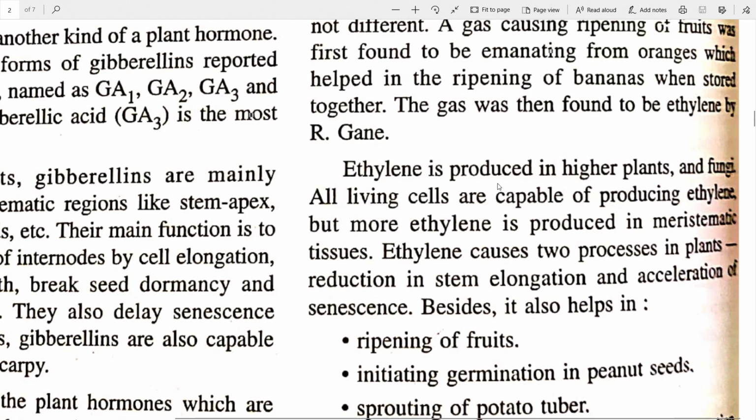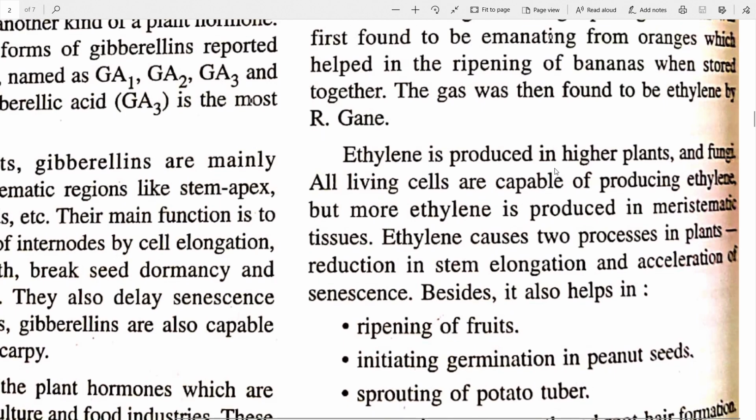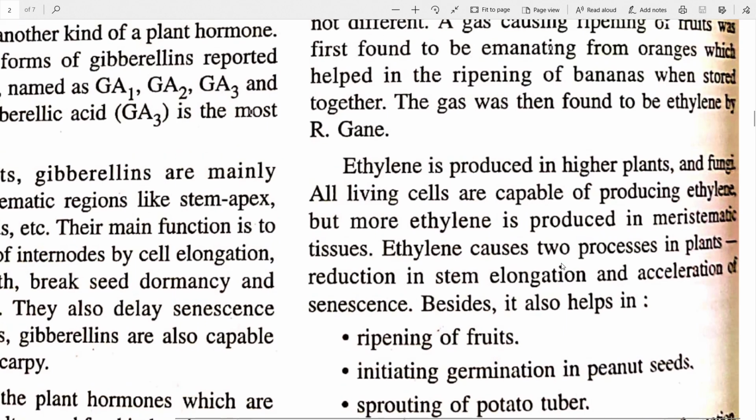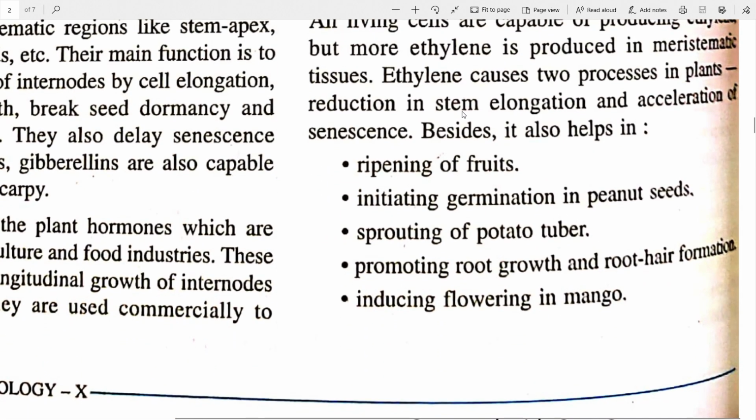Ethylene is produced in higher plants and fungi. All living cells are capable of producing ethylene, but more ethylene is produced in meristematic tissues. Ethylene causes two processes in plants: reduction in stem elongation and acceleration of senescence. You had seen there was inhibition of senescence. This causes acceleration of senescence. Senescence means aging. You must remember. So acceleration of this senescence means that the plant parts get aged earlier, means they get matured earlier.